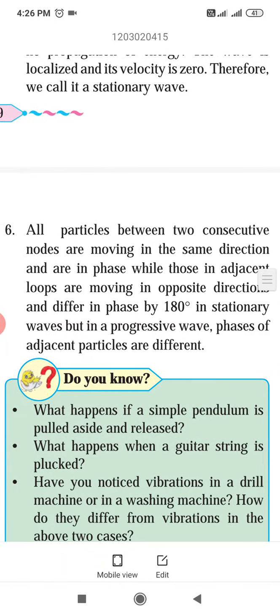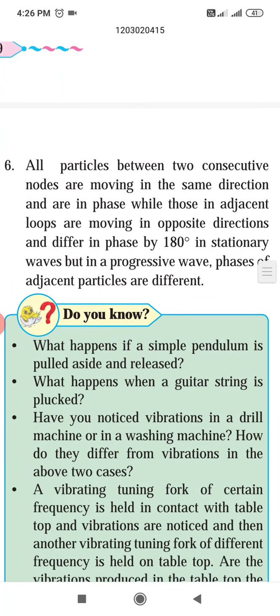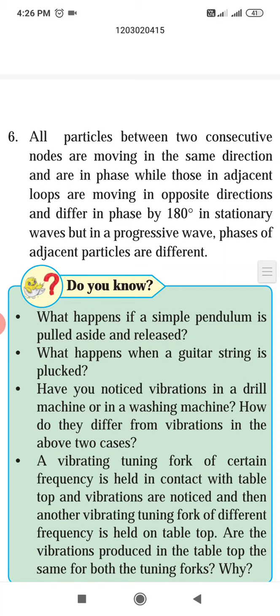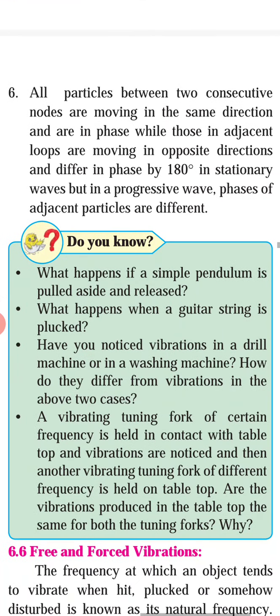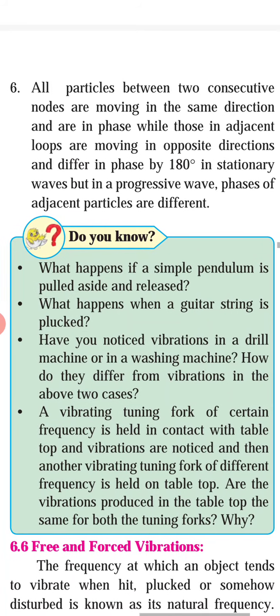So, last one: all particles between two consecutive nodes are moving in the same direction and are in the same phase, while those in the adjacent loop are moving in opposite directions and differ in phase by 180 degrees in stationary waves, but in a progressive wave, phases of adjacent particles are different. So this is the difference between progressive wave and stationary wave.